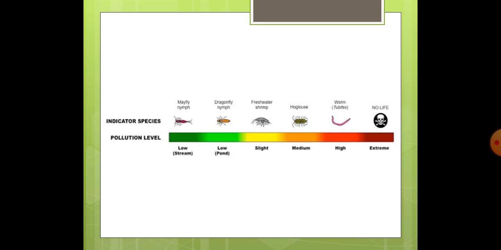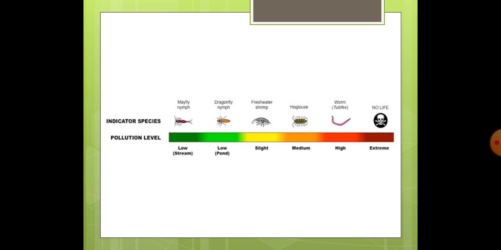Now in this you can see the green zone, yellow zone, orange zone and red zone. You all know the importance of these zones. So these indicator species: mayfly, then dragonfly, freshwater shrimp, hog louse, tubifex worm, no life. When the pollution level is low, in streams you find mayfly nymph, and in ponds, dragonfly nymph. Where there was slight pollution, you were seeing shrimp but no other nymphs like mayfly and dragonfly.